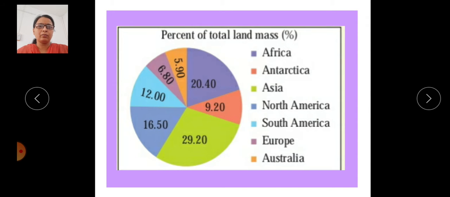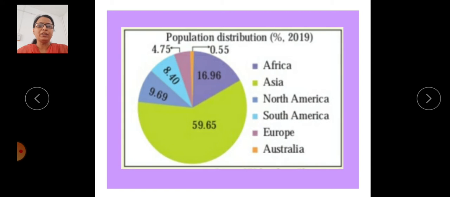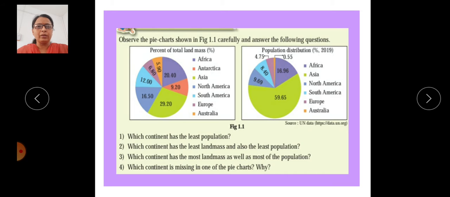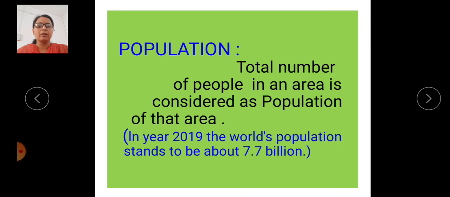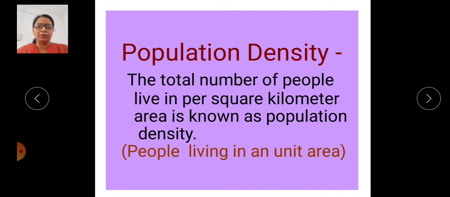In the last video we discussed the land and population distribution in the world, related to the different continents. We also compared the land area and the population distribution, the total population and total land mass on the earth's surface, continent wise. Now the next point of this lesson is population distribution or population density.